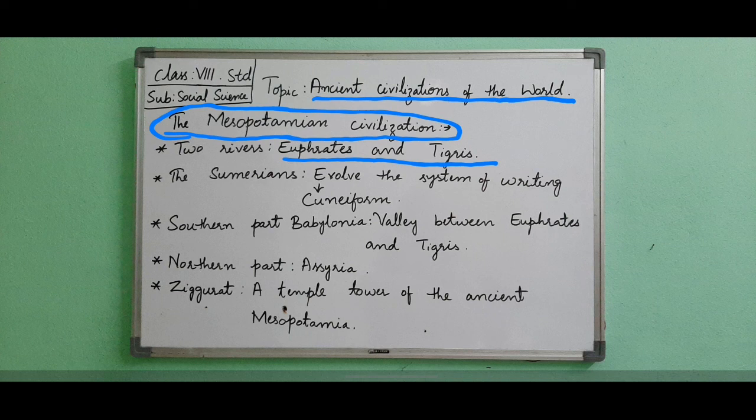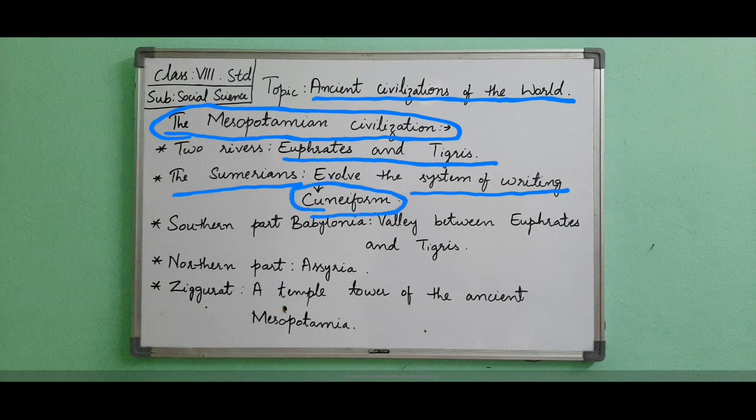The Sumerians were the first to evolve a system of writing in Mesopotamia. For centuries, all those who entered the fertile valley, the Sumerians, Babylonians, Assyrians, and Persians, used this system of writing, which was called cuneiform.